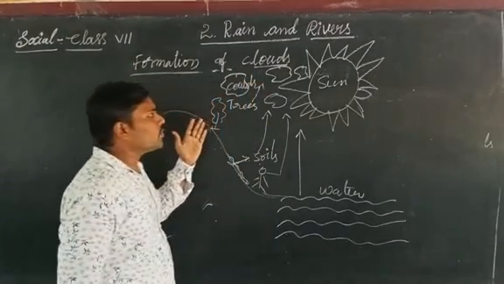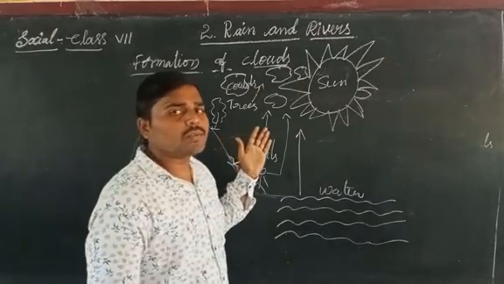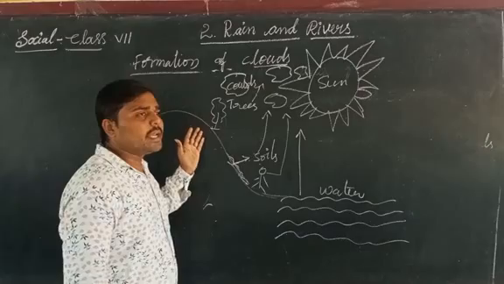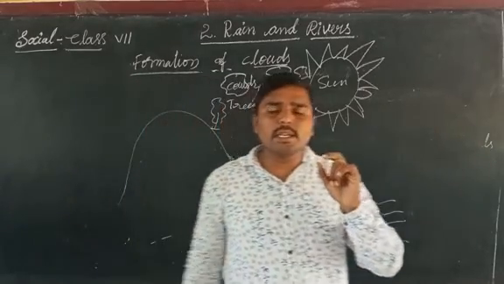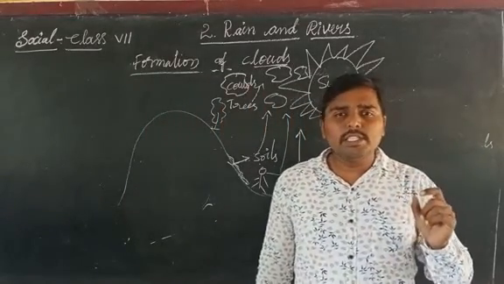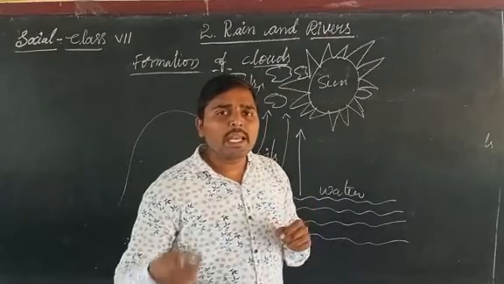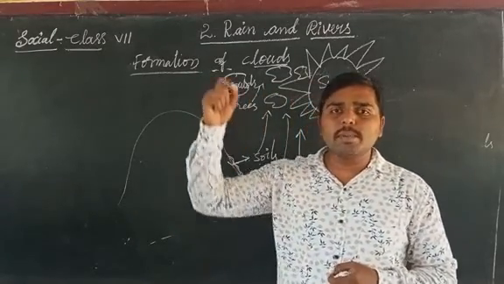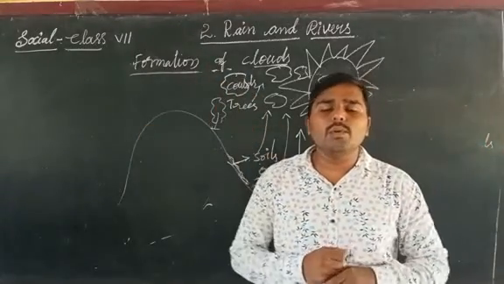The clouds are formed far away from the surface of the earth, because the water vapor is lighter than the water. That's why the lighter air goes up high and forms the clouds.